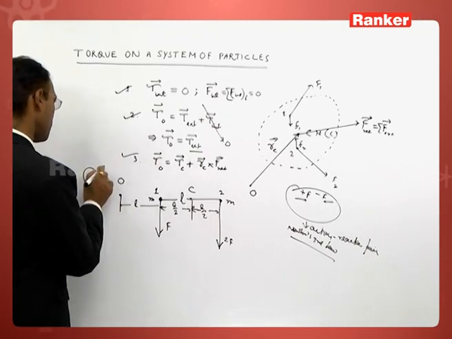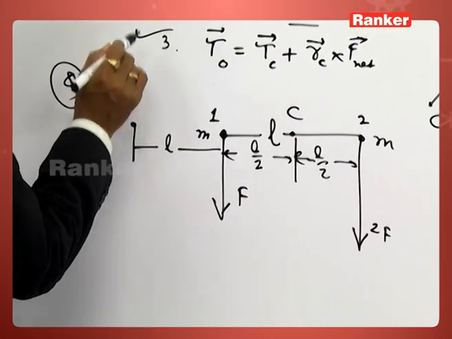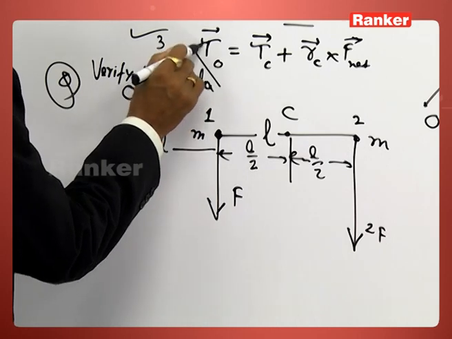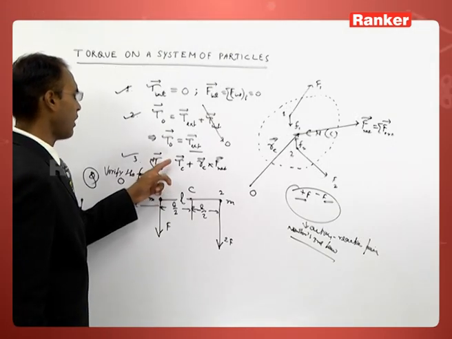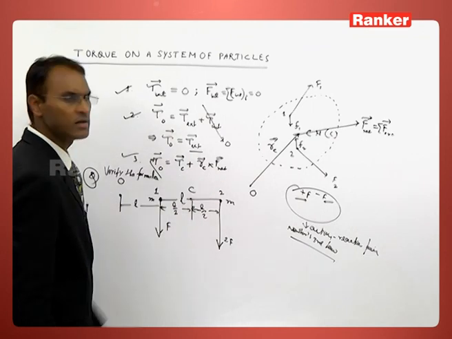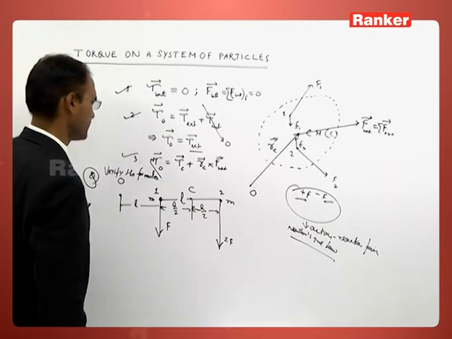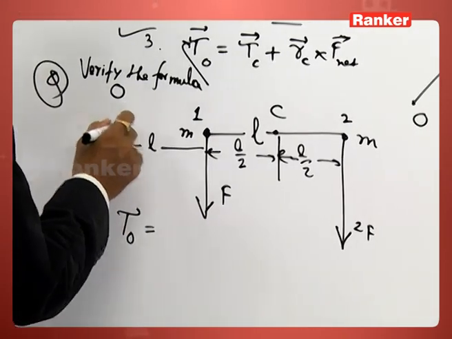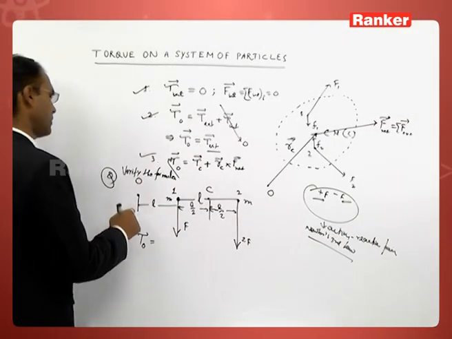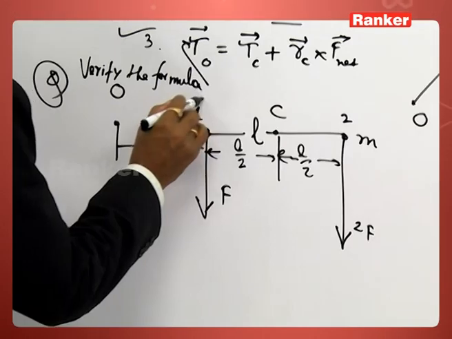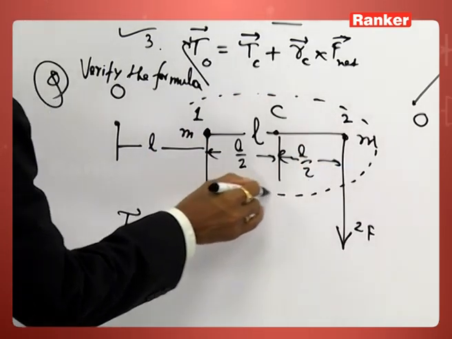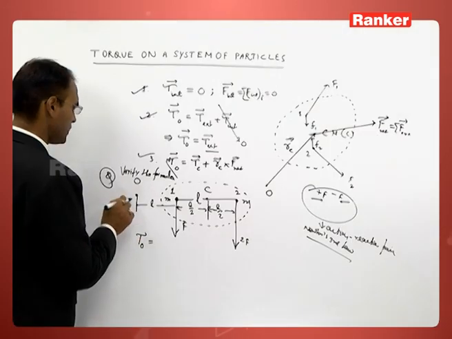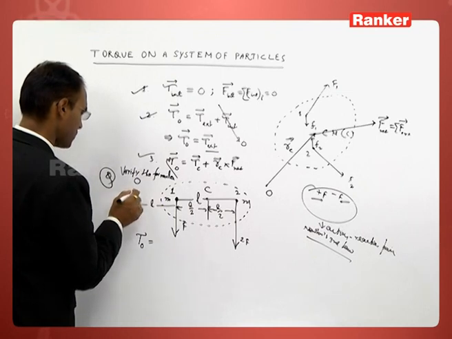So we have to verify the formula: tau O is equal to tau C plus RC cross F net. Tau O is the net torque experienced by the system about the given point.